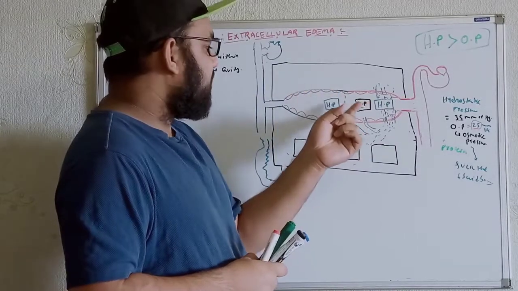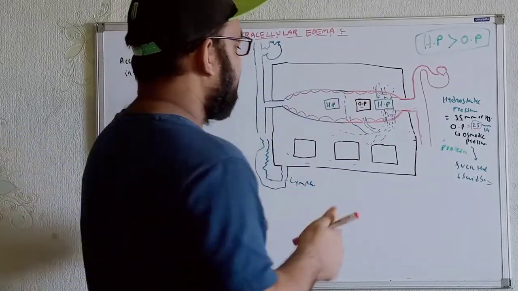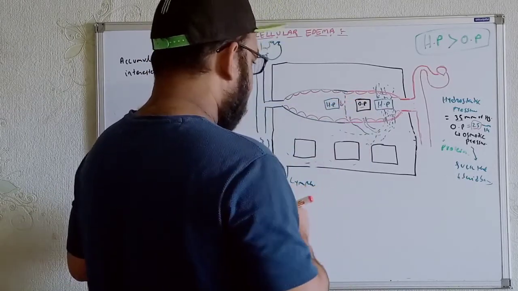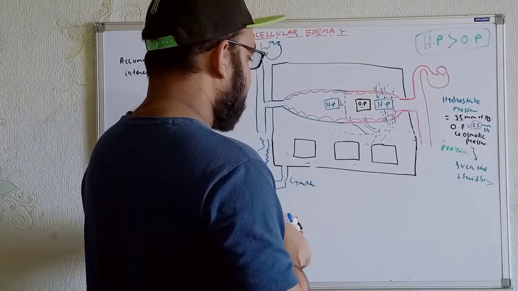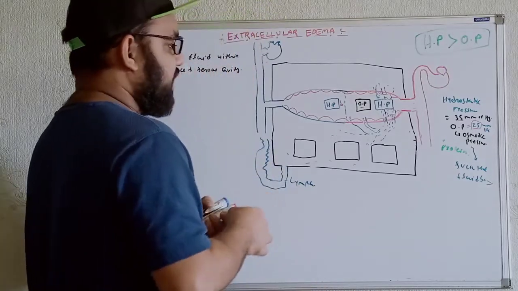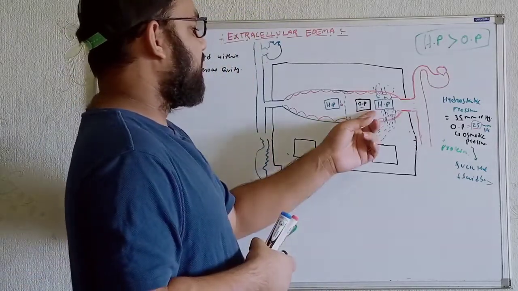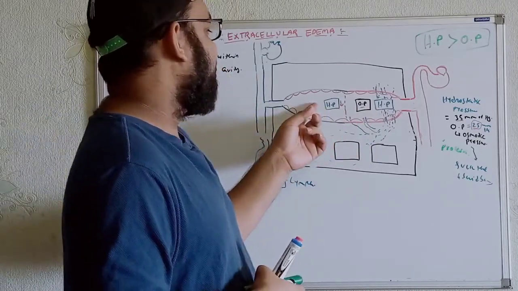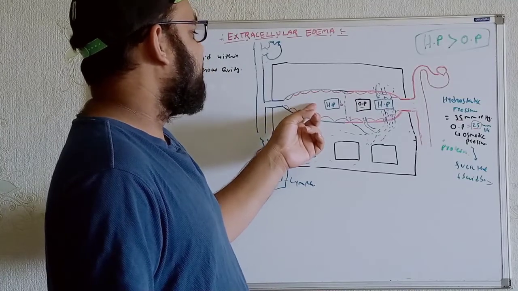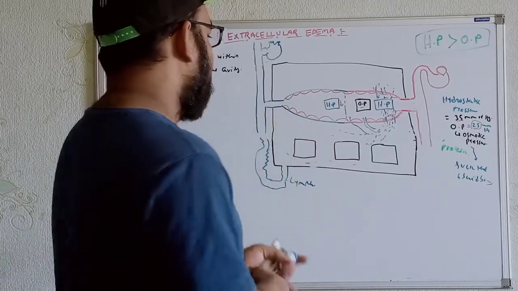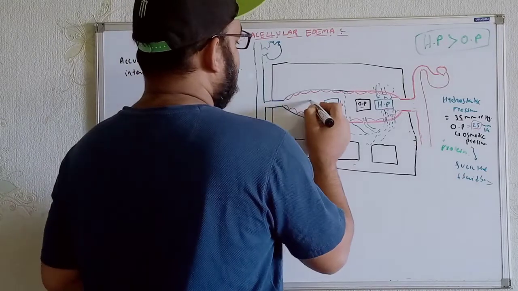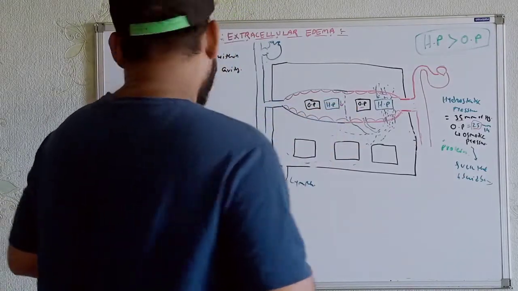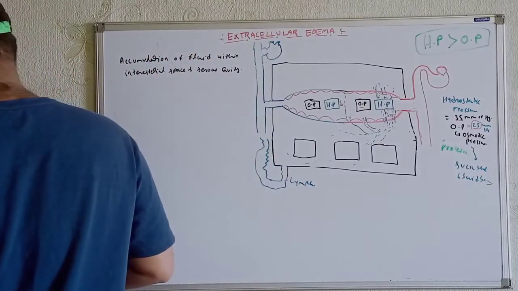As a result, we will see the hydrostatic pressure keep on decreasing. And there will be no change in the oncotic pressure, because try to understand, whatever protein was over here, the same amount of protein will also be present over here. As a result, we will not get any significant changes in the osmotic pressure. It will remain the same, it will be normal. But the hydrostatic pressure is getting reduced, right?